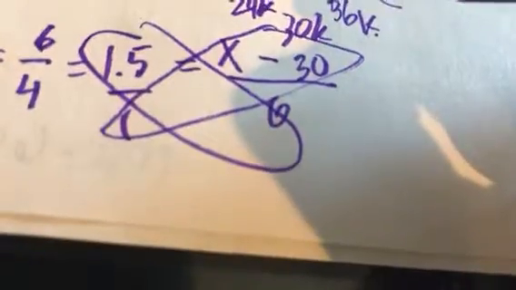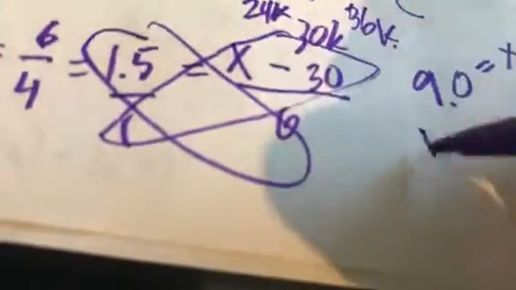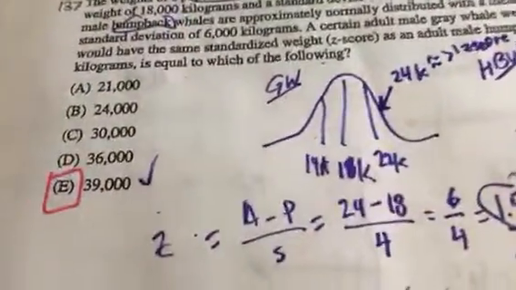And so we're going to cross multiply to solve. 6 times 1.5 would be 9, x minus 30, add 30 to both sides, I get 39. What do you know? That's what my answer was, 39,000. Let's check out the next question.